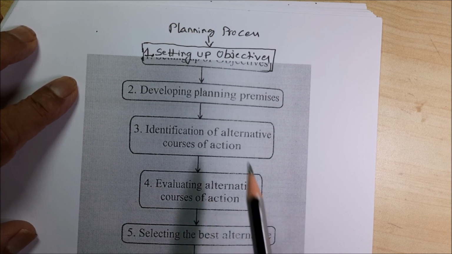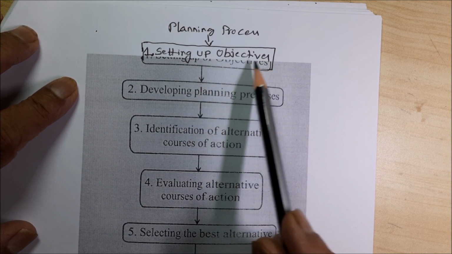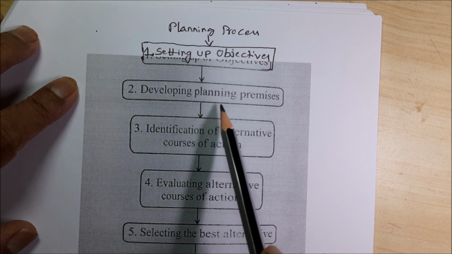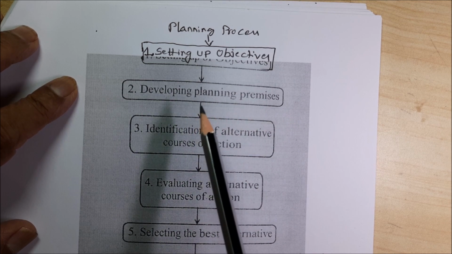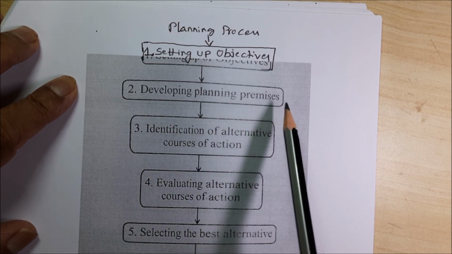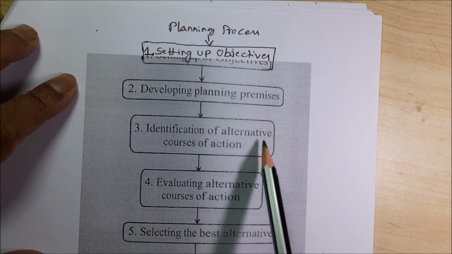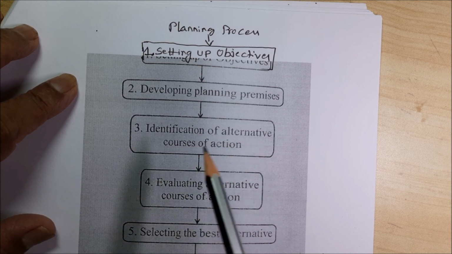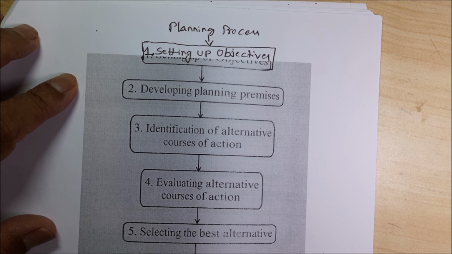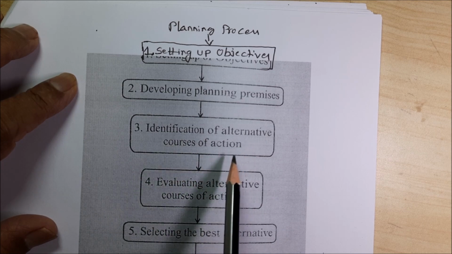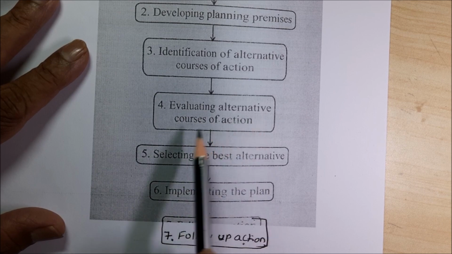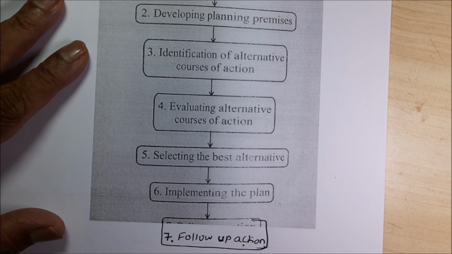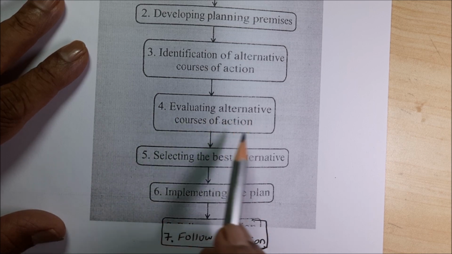Number 1, setting up objectives. You should have your objectives. Second, developing planning premises. That means there must be an area where you are planning. Third, identification of alternative courses of action. You should not stick to one; always have plan A, plan B. Next, evaluating alternative courses of action. If A comes, what are the things? If B comes, what are the things? You have to evaluate the alternatives.